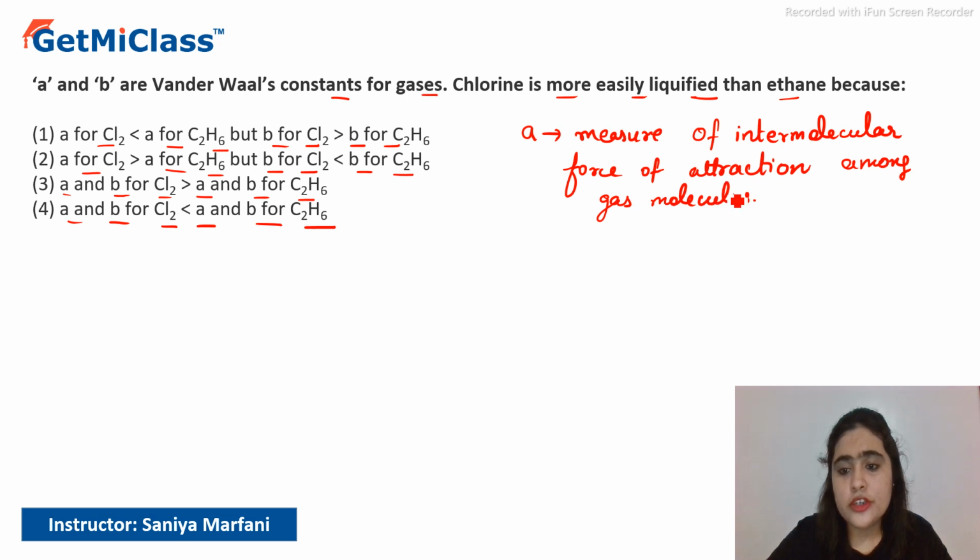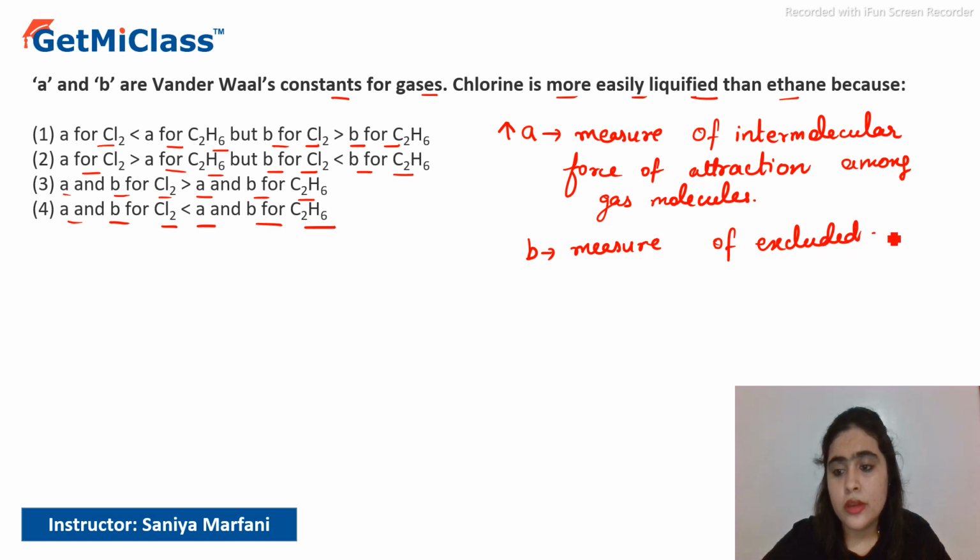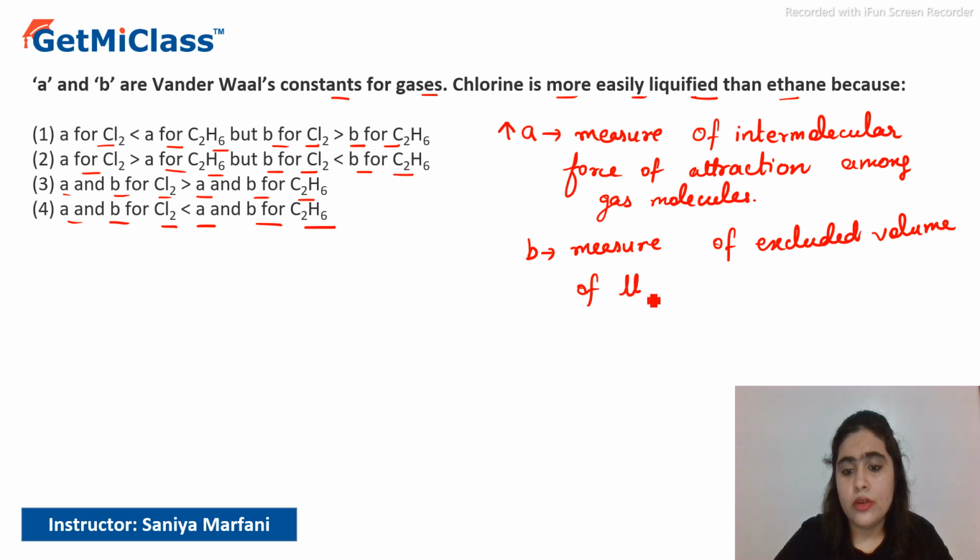The more the intermolecular force of attraction, more easily the gas can be liquefied. B is the measure of excluded volume of the gas molecules. That means more the molecular size, more will be the value of B.